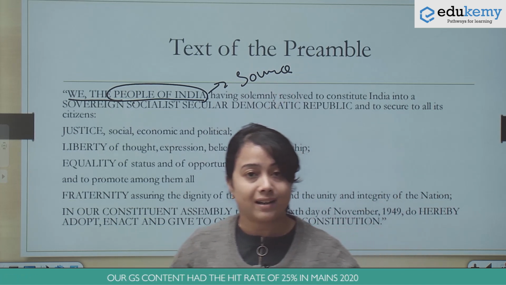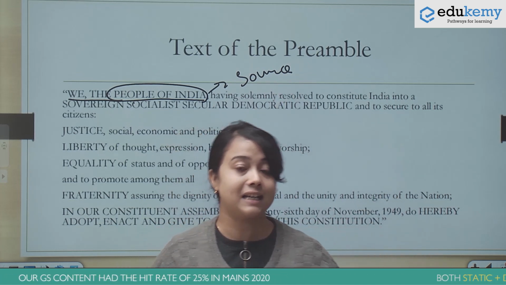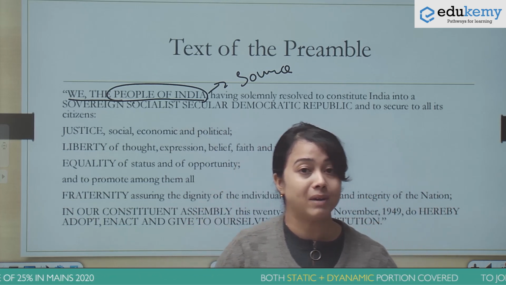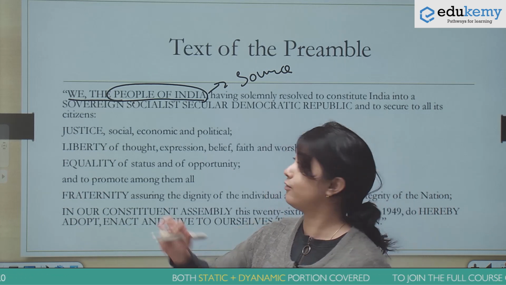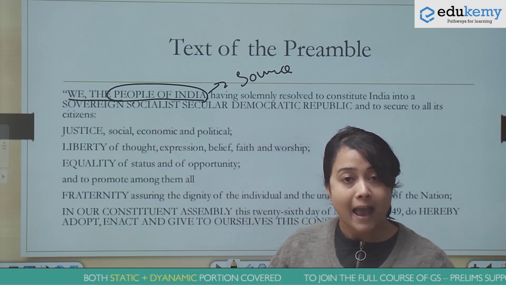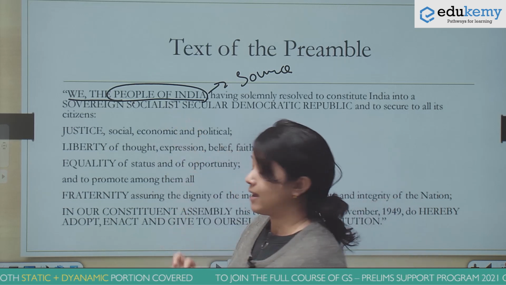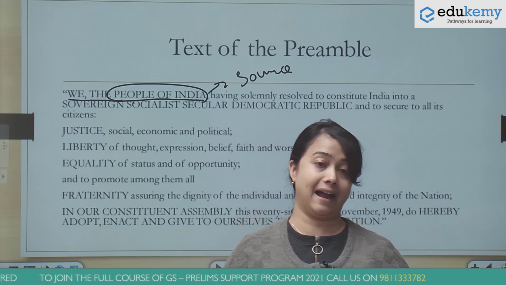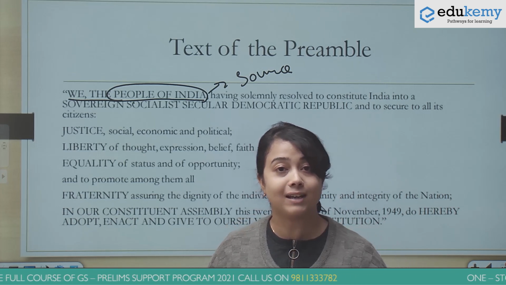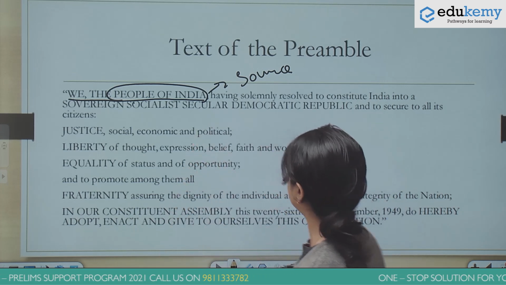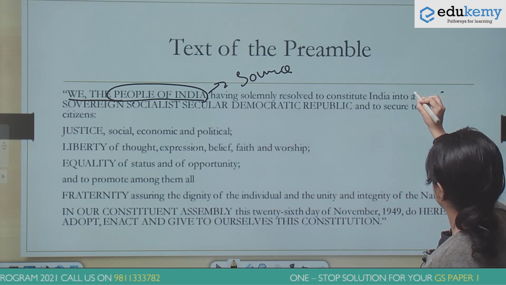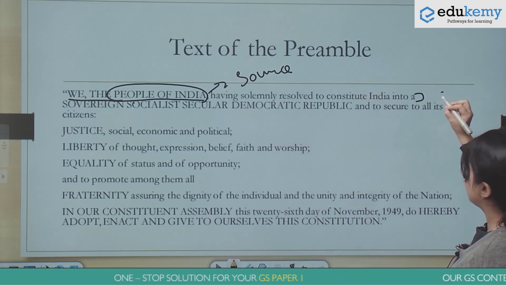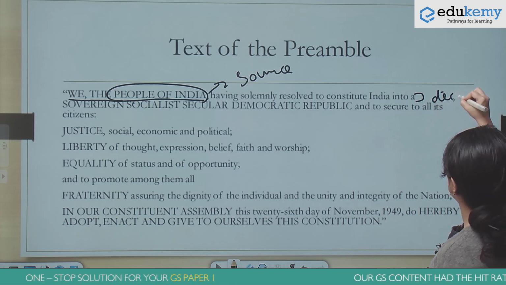Although the Constituent Assembly in India was an indirectly elected body, the preamble is telling us that the Constituent Assembly as well derives its power from the people of India. And because of this, the Indian Constitution is also the fundamental law of the land, because ultimately it is deriving its power from the people of India. So this part of the Constitution where you have "We the people of India having solemnly resolved" is considered the declarative part of the preamble.